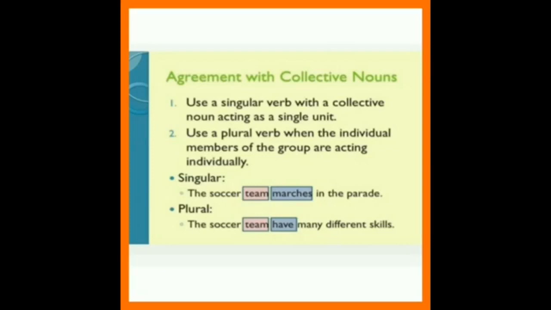Let's see this example. First one, the soccer team marches in the parade. Here the collective noun is used as a single unit.